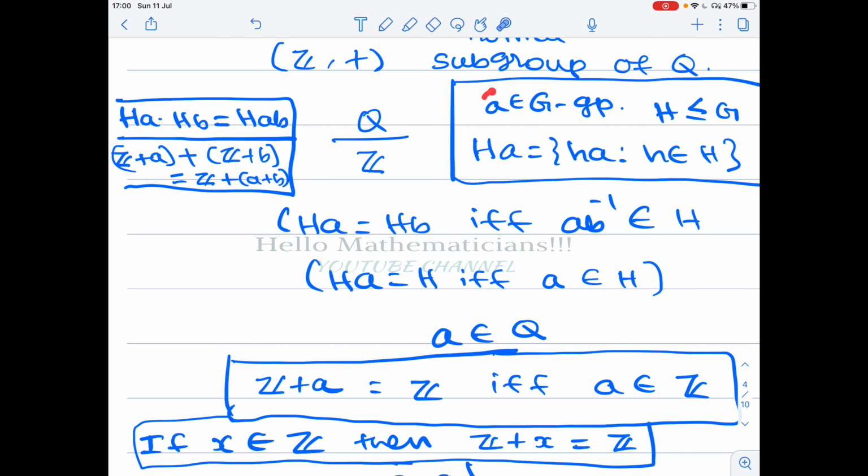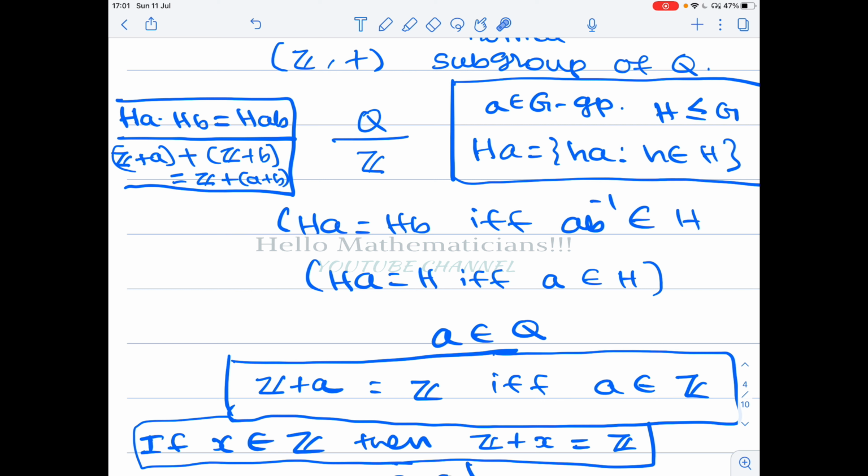So I take a group G and a subgroup H of G. Then HA, the right coset of H with respect to an element A belongs to G, is a set containing elements of the form HA such that h in H. Now we want to understand when two such cosets are equal. HA equals HB if and only if AB inverse belongs to H. It is a very simple result from group theory.